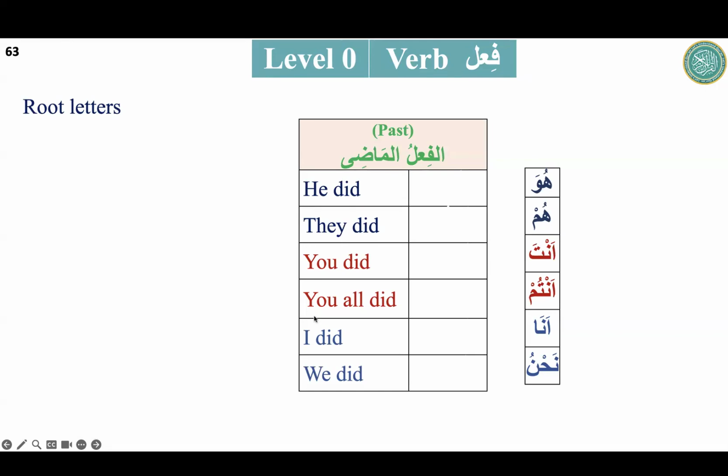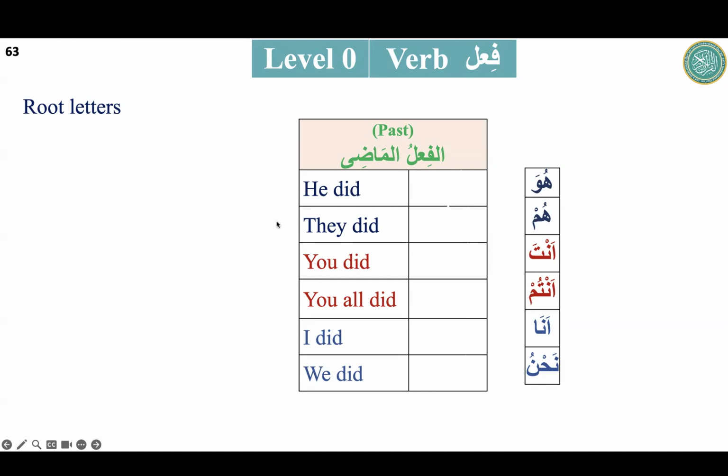You is the doer. You all is the doer. I and then we. The order will be the same. Always we will take the same order. It will start from third person singular, third person plural, second person singular, second person plural, first person singular and first person plural. If we look at the English, he did, it means we need two things: one is the doer and second is the action.